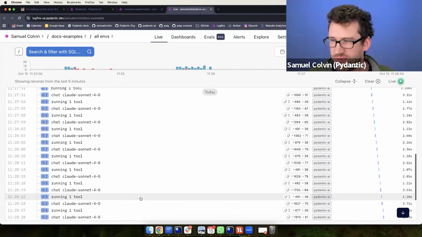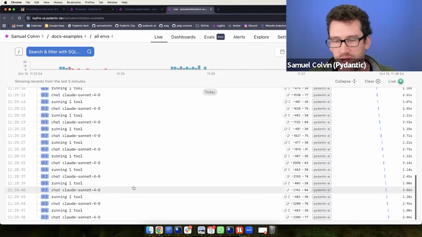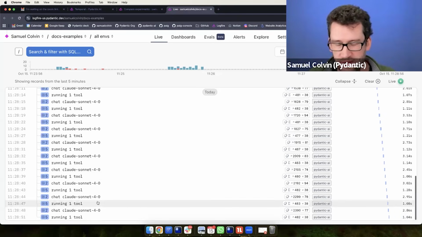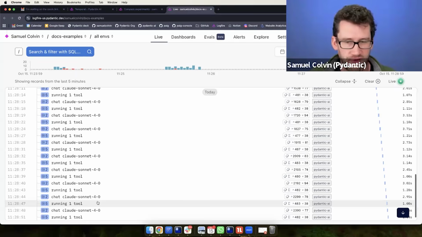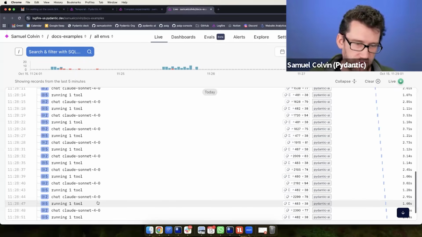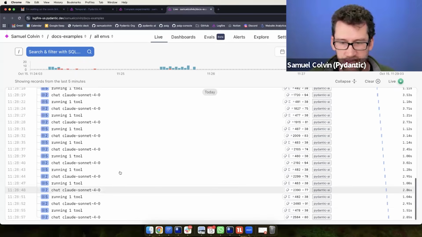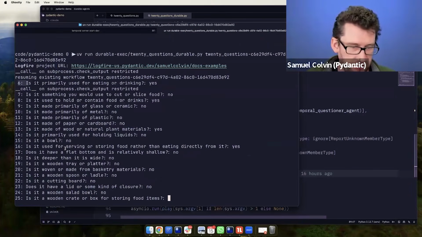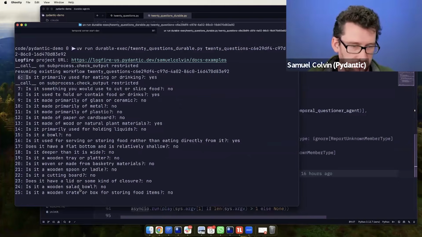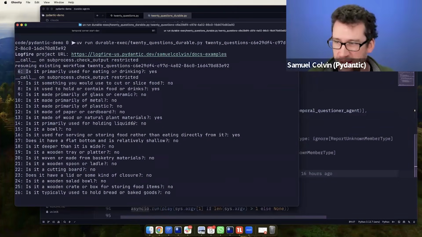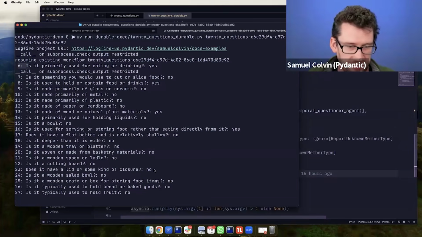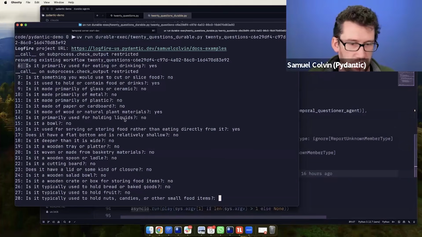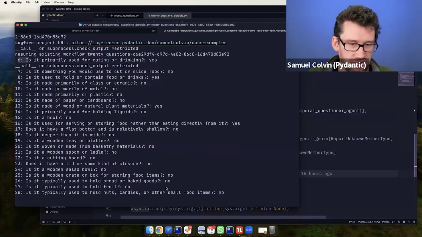I see some people nodding, which is making me feel a bit better about explaining this. But we don't have to do the inference. We don't have to wait the time. We can basically run our workflow code that's generally very fast because it's no I/O, it's just procedural, and it will just keep getting results instantly until it gets to the point where it needs to continue. And you see in this case, it's got itself completely confused and it's off wondering about whether this thing is a salad bowl. So you see how sometimes the LLM does well, sometimes it does terribly. Actually, I'll leave that running to see whether it knows it's related to food, but it's got itself really confused.